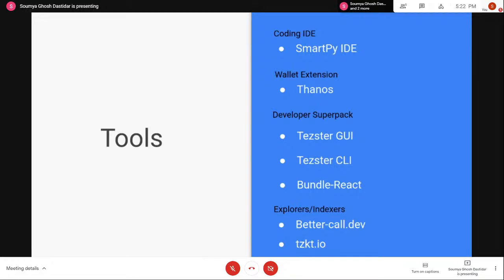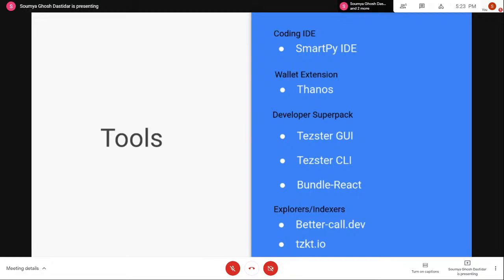Developer super packs, tester GUI, tester CLI, bundle React. So these are all pre-packaged tools, or packages that you can use to ease your development. You can use bundle React, which comes with all the required prerequisites for connecting to the network, and start up your front-end development directly without having to install other dependencies. So you can use that.